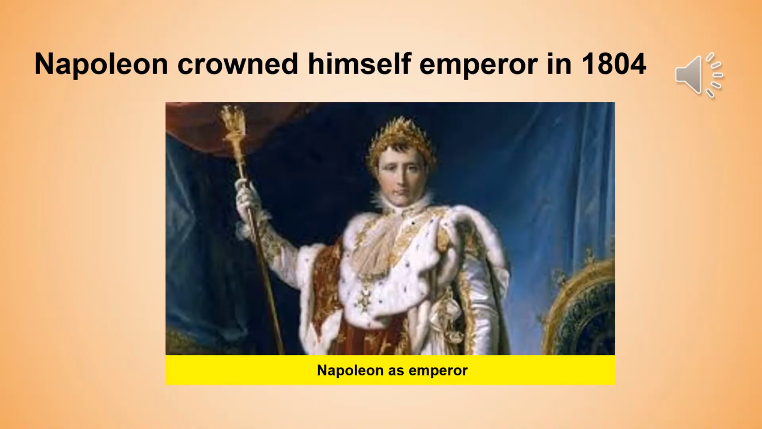So a very pivotal point in his career happened in 1804 when Napoleon crowned himself as emperor, and this gave him authority to do whatever he desired. And as you can see from this picture below, this is Napoleon as emperor.